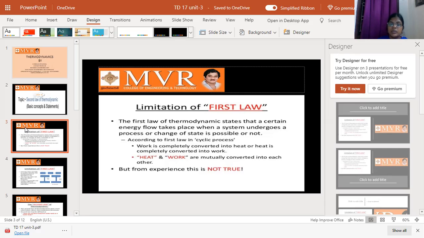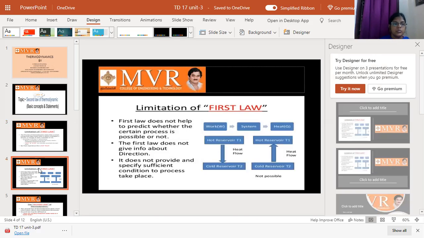The first law says that heat is converted into work and work is converted into heat, but in our experience that is not possible. Heat is not completely changed into work and work is not completely changed into heat. That is the limitation of the first law of thermodynamics.